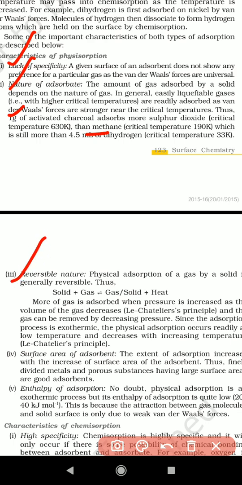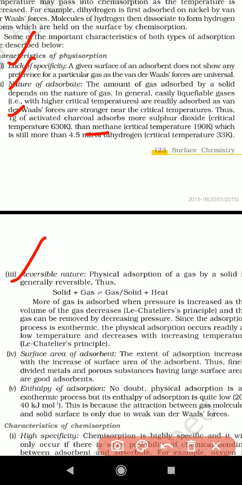Next, coming to the third characteristic: reversible nature. Physical adsorption of a gas by a solid is generally reversible. So physical adsorption mostly involves reversible processes. That means we can easily convert from one state to another state, for example solid converting into liquid, or liquid converting into gas, or gas again converting into solid. One state can easily be converted into another. So that is called a reversible process.